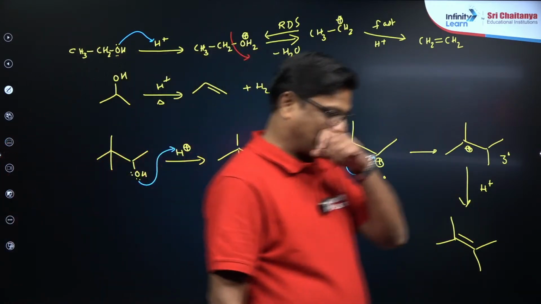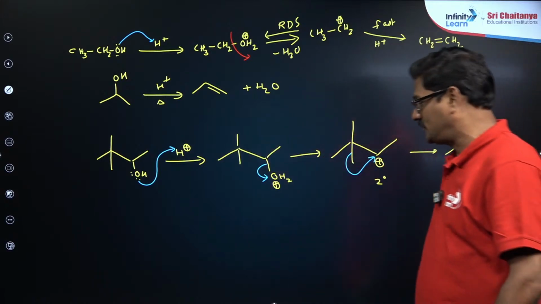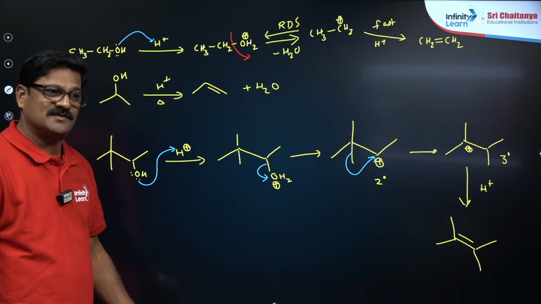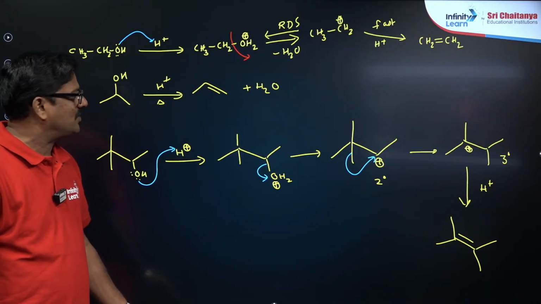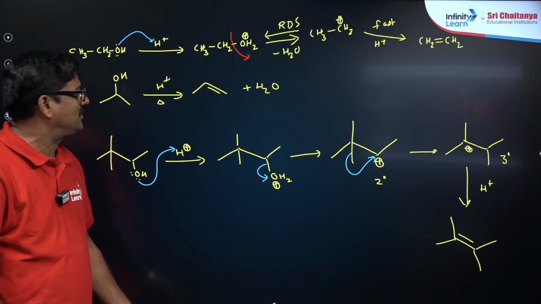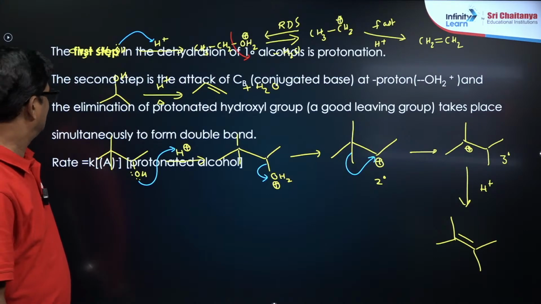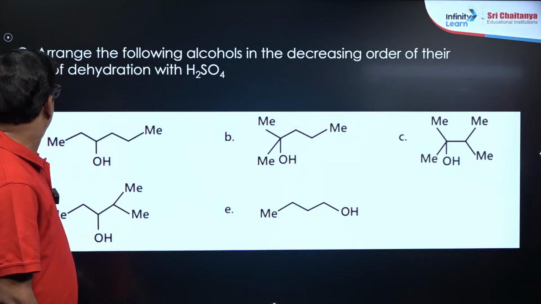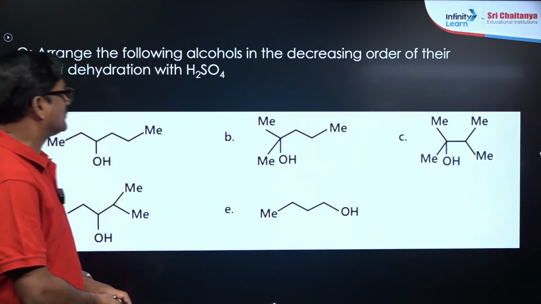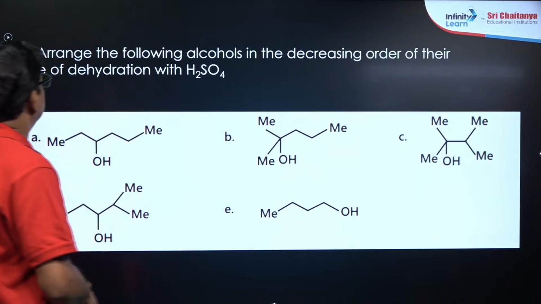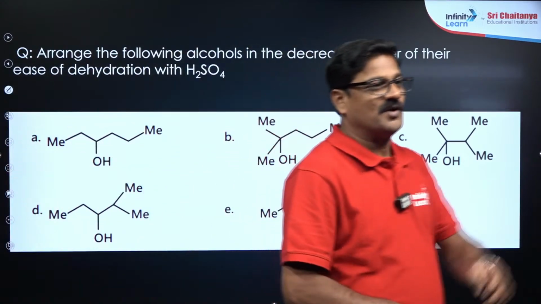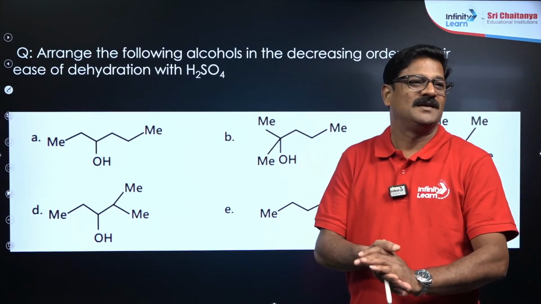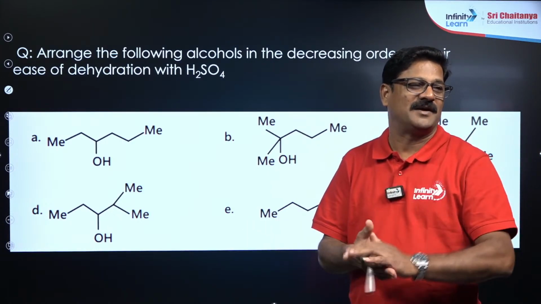Any doubt in that? Okay, very good. Let us do some more things over here. Dehydrohalogenation also follows the same way, and in this scenario you have to follow the Saytzeff rule that I am going to tell you. Arrange the following alcohols in the decreasing order of their ease of dehydration with H2SO4. Who is going to give the answer for this particular question? Make it fast. Give your answer quickly in the chat box.